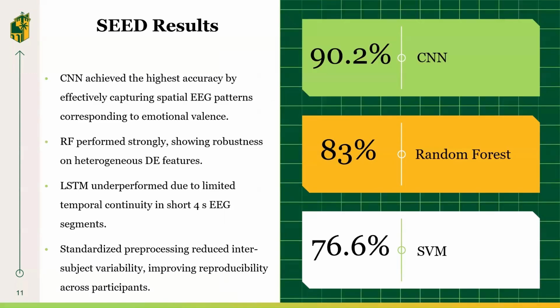Moving on to results for SEED, CNN achieved the highest accuracy at 90.2%, while LSTM was lowest at 60.24%. CNN captured spatial EEG patterns effectively, which align with valence-related brain activity. LSTM underperformed because SEED's short per-second segments lacked sufficient temporal continuity for sequence learning.